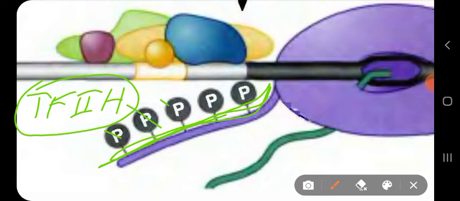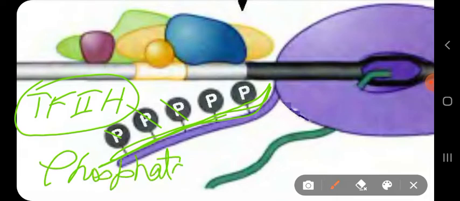Well, kinase causes phosphorylation, whereas phosphatase removes the phosphate group. In your biochemistry class taken by Sadin sir, I think you have understood, he must have said what the function of kinase and phosphatase is. Kinase adds a phosphate group to certain regions of your protein molecule, whereas phosphatase removes the phosphate group.